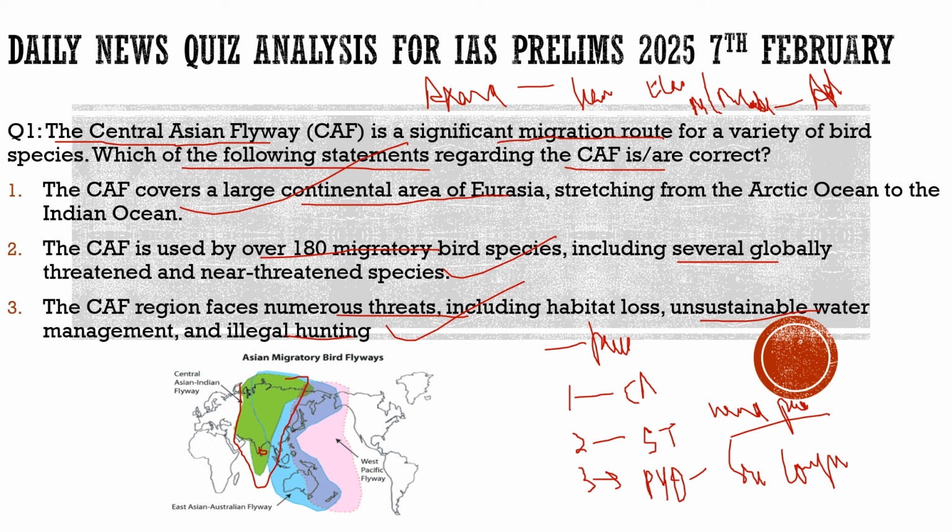And with respect to the Central Asian Flyway, because these windmills are going to be installed in the Gulf of Mannar region, it definitely comes under the Central Asian Flyway, and it can impact these species. It may impact the survival of the species because they travel in this region.